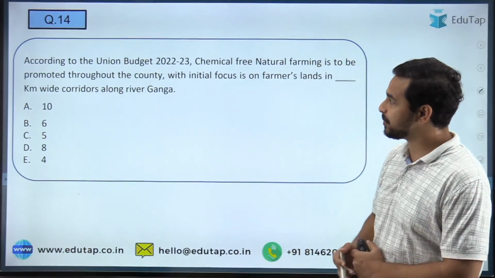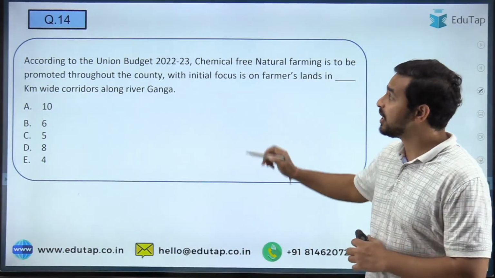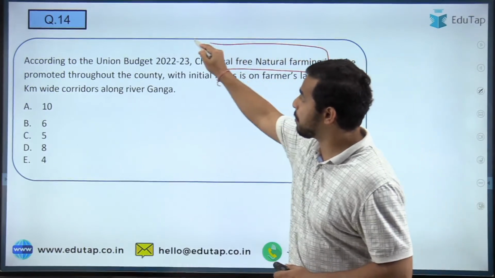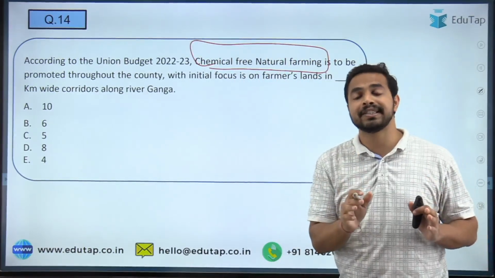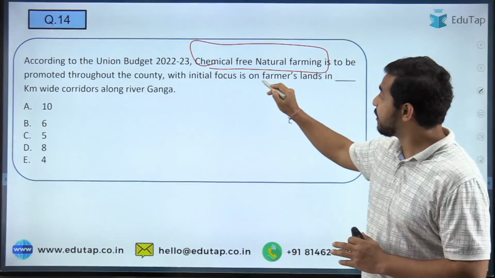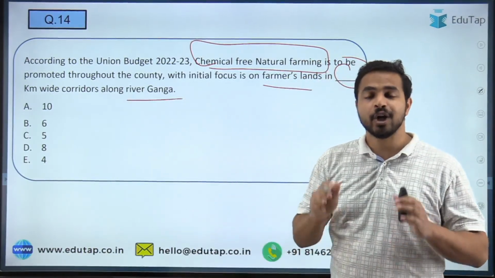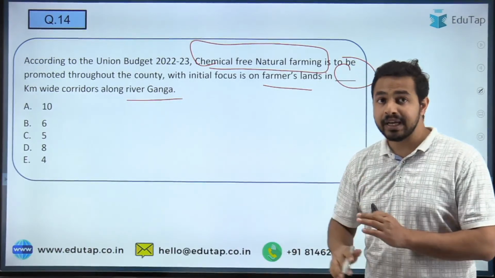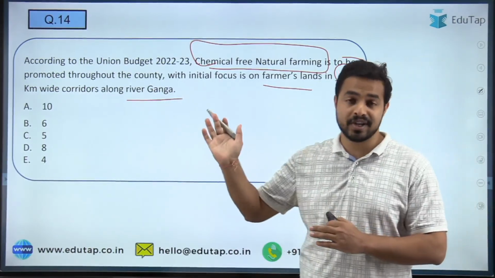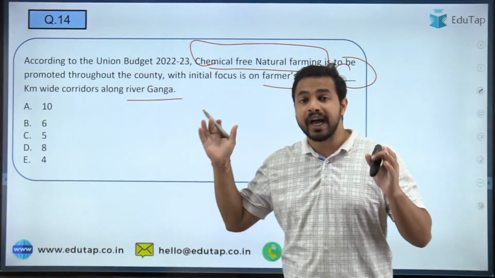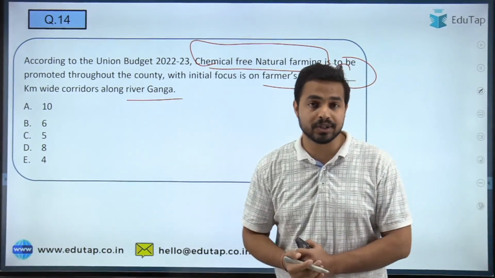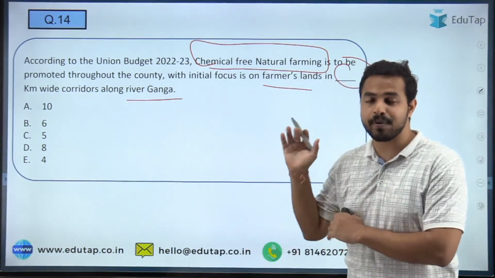So guys, here is the next question. Basically you are required to tell me, for the chemical free natural farming that we are going to promote, there will be an initial focus on the farmers' lands in dash kilometer wide corridors along the river Ganga. So what was said in the union budget is: on both sides of the river Ganga, how many kilometers of corridor will we have where we will promote chemical free natural farming?